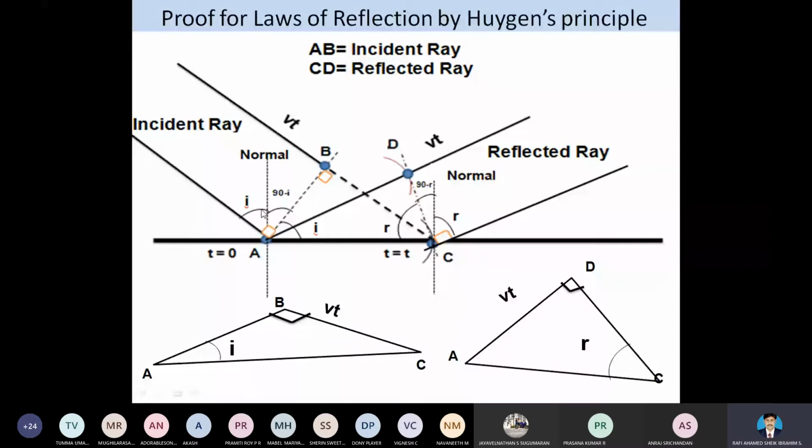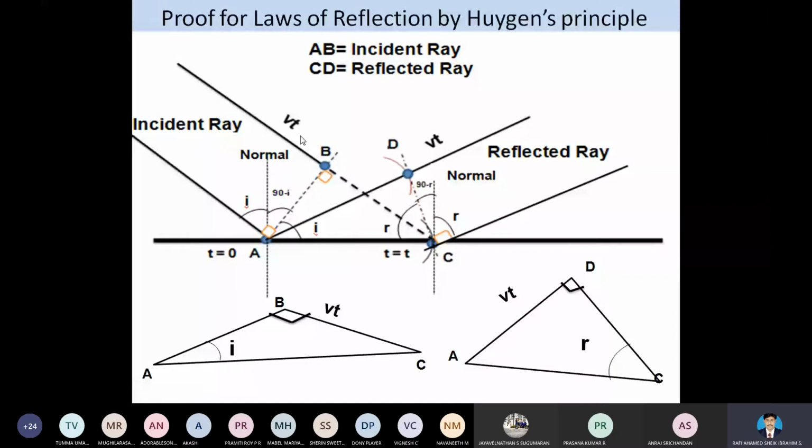So the angle of incidence i is equal to the angle of reflection. The angle of reflection here is nothing but the angle C under D. So please carefully note this point.